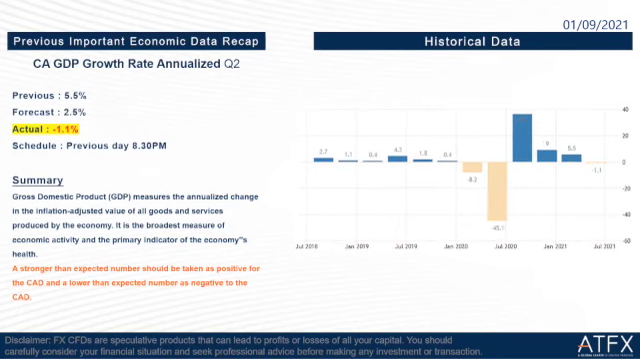Okay, then the next one is Canada GDP growth rate annualized. Okay, so Q2 previous is 5.5%, the forecast is 2.5%, and the actual is negative 1.1%, which is lower than the forecast. So this one is not really good for the Canadian dollar.